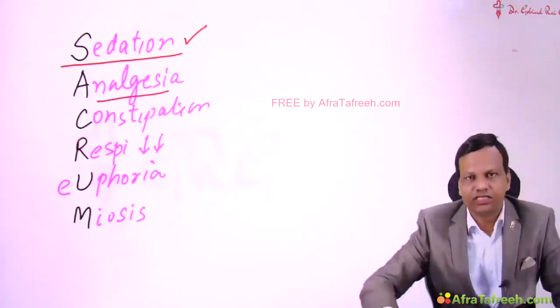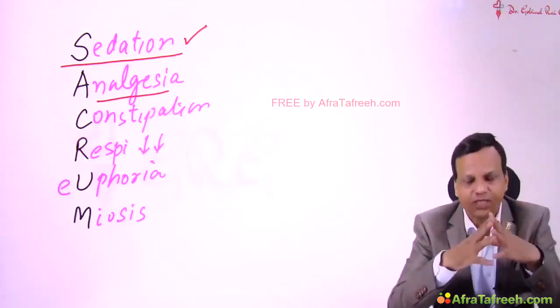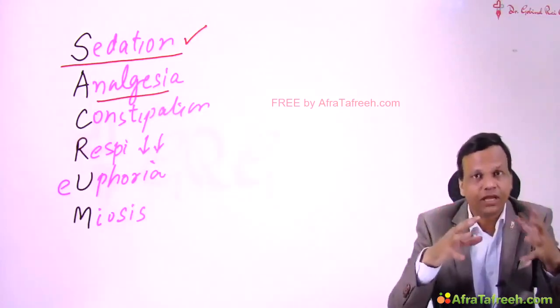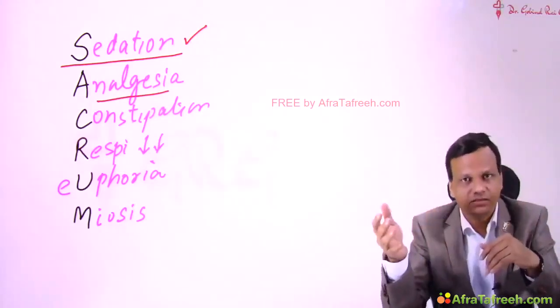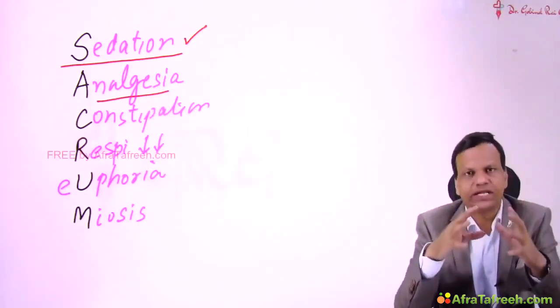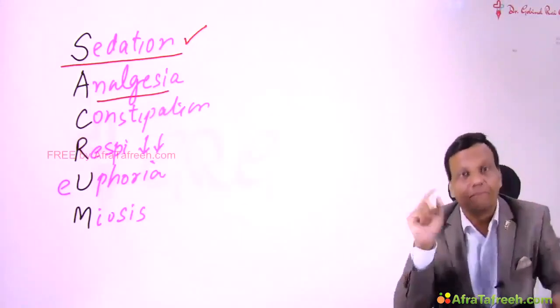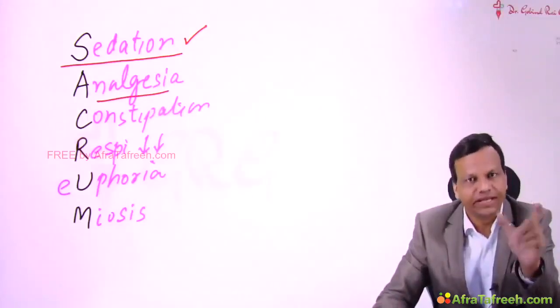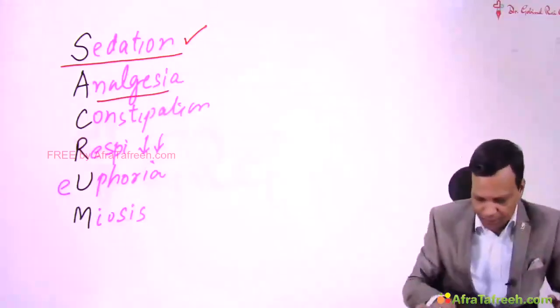We know morphine is a very powerful analgesic drug. It is indicated in very severe pains like cancer pain and pain of myocardial infarction. So morphine is a very good analgesic drug. It can be used to treat almost any pain. But morphine should not be used to treat biliary colic. So this is very important to remember.